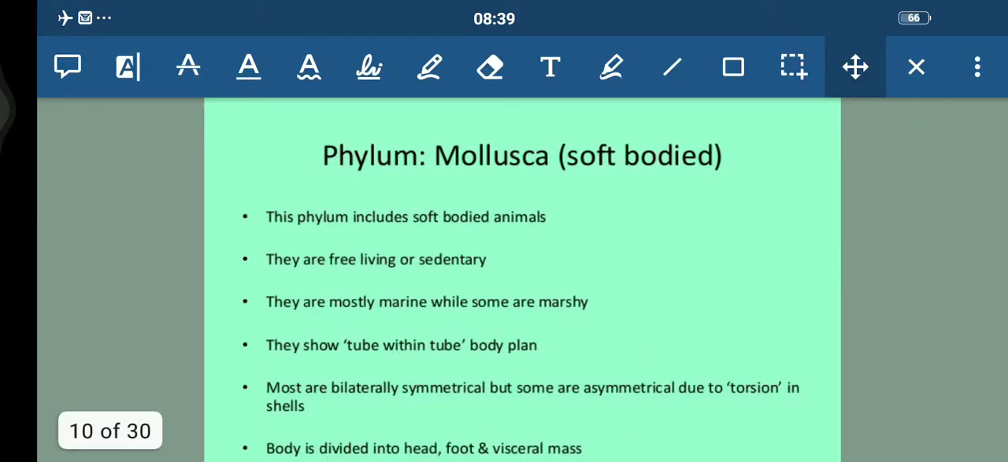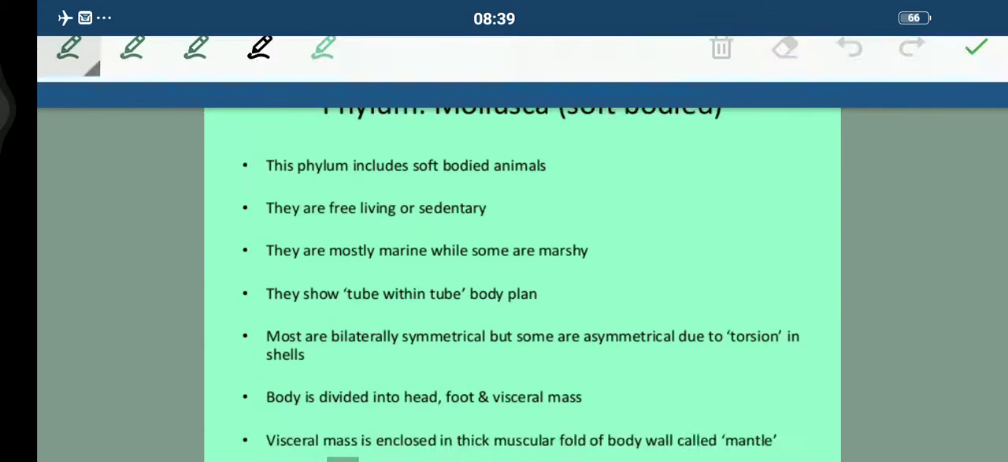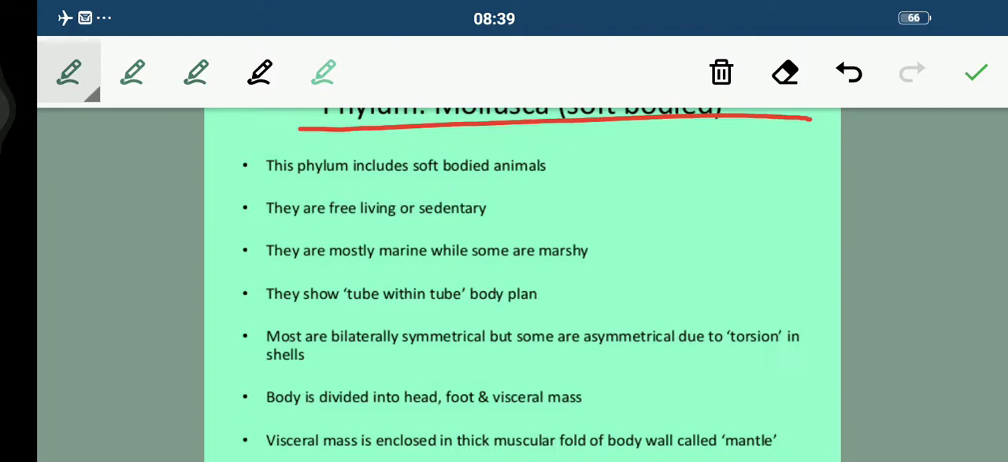Now coming on to the next phylum, that is Mollusca. Fine. This one is the Mollusca, students. Now talking about their characteristic features. This phylum includes soft bodied animals. So they have a soft kind of body. Fine. Now talking about their habitat, they are free living or sedentary. Sedentary means when they are attached to a substratum, they are unable to move. So with the help of the substratum they show locomotion, and they may be free living also. Mostly they are marine, while some are marshy. Fine.